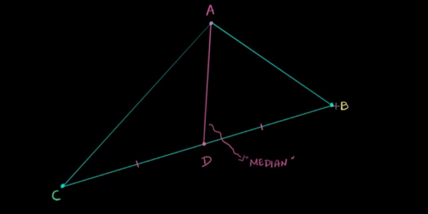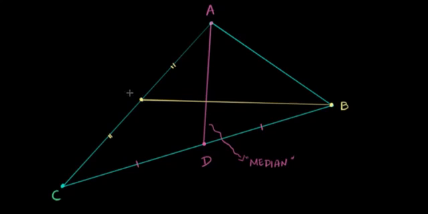Let me draw the second median, the one that connects B to this side, and let's guess what the midpoint of this one would be. Maybe it's somewhere over here. That looks close enough. So now let me connect this point to B. One side to the midpoint of the other side.